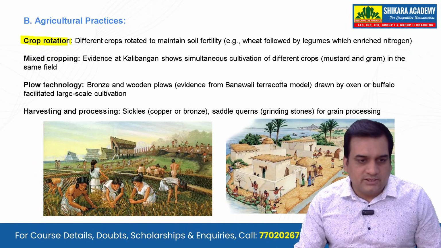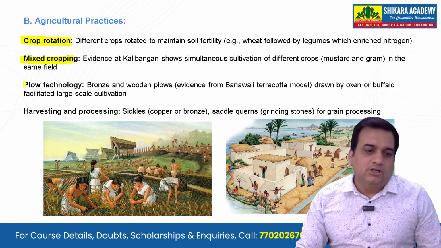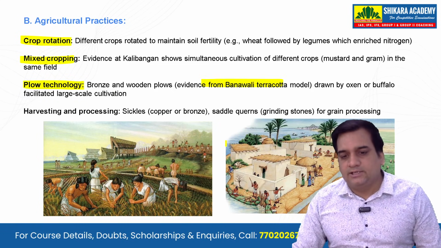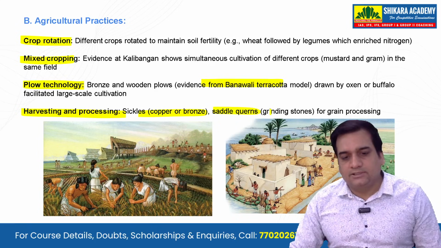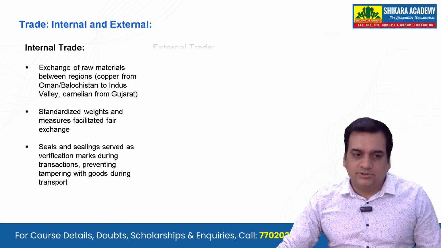So crop rotation was done there, that we can see. Also mixed cropping was used. Plow technology, where we have seen the evidence from the Banawali terracotta model, and also harvesting and processing. So sickles, the saddle querns for grain processing, all of this was used in the agriculture practices.